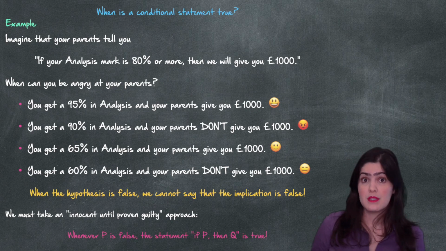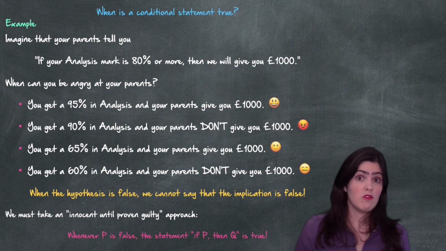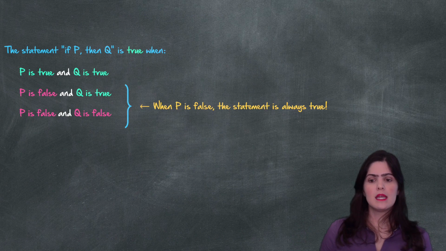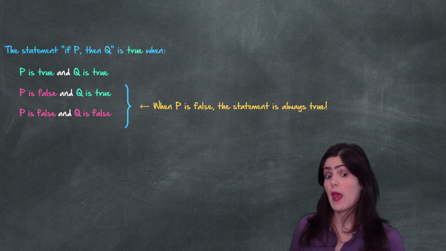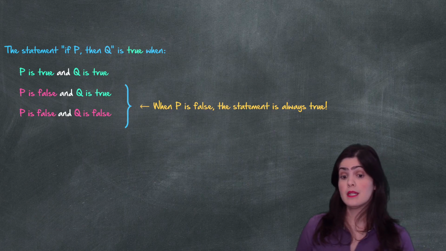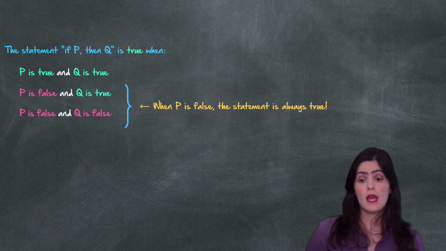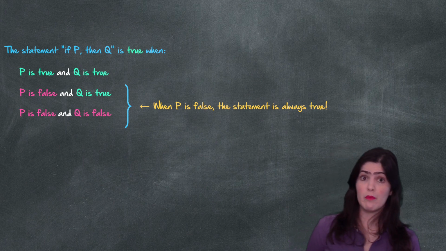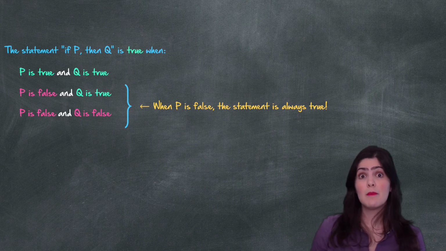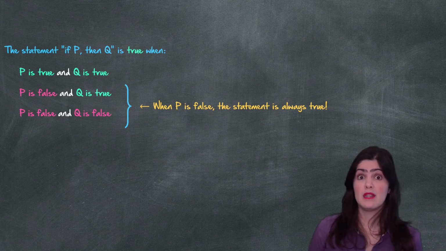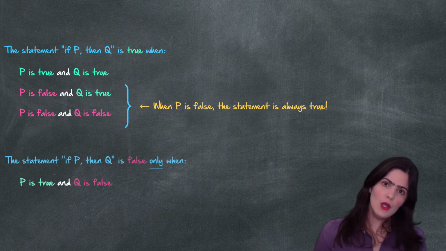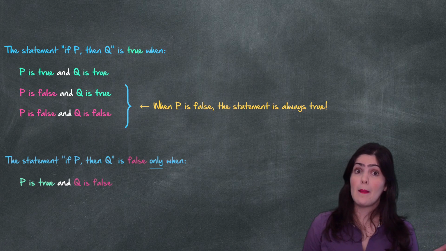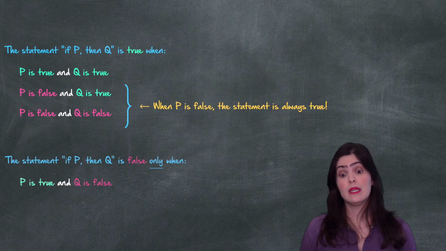And whenever the hypothesis is false, the statement if P then Q is true. Okay, so just to summarize, the statement if P then Q is true when P is true and Q is true, P is false and Q is true, P is false and Q is false. Remember, when P is false, we don't care. The statement is always true because we never said what was going to happen if P didn't happen. And then the only case when the statement if P then Q is false is when P is true and Q is false.